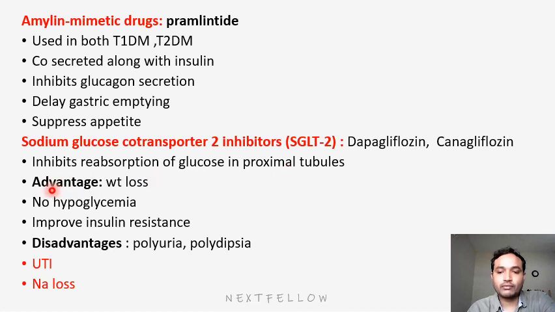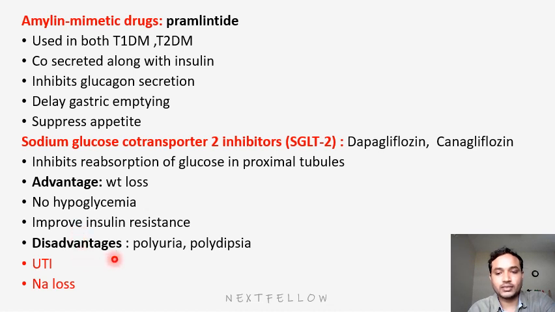So what are the major advantages of these SGLT inhibitors? First thing is weight loss. Second, obviously, more glucose will be flushed out, but no hypoglycemia. Why is there no hypoglycemia? Because they are excreting excess glucose, not the normal body-maintained glucose. These transporters will excrete excess glucose only, so obviously there will be no hypoglycemia. Next, improved insulin resistance will be an added advantage.